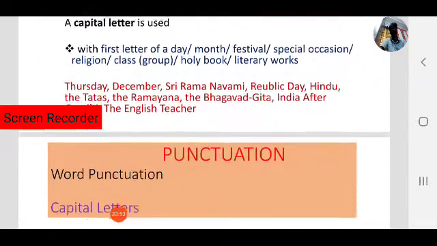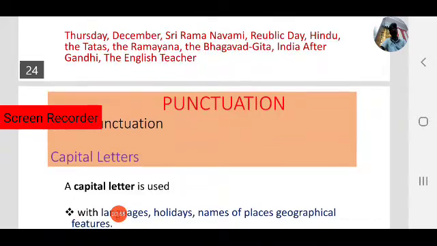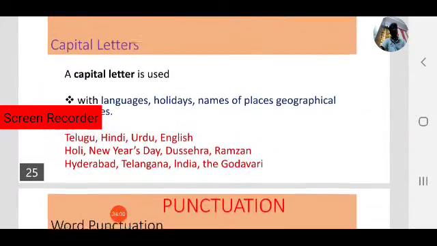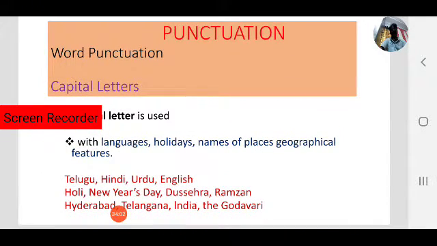This is one case. Let's move to another case where we use capital letters. A capital letter is used with languages, holidays, names of places and geographical features. Keep these three cases in mind. With languages, the first letter of the language must be in capitals. In holidays, the first letter must be a capital letter. Same with names of places and geographical features.